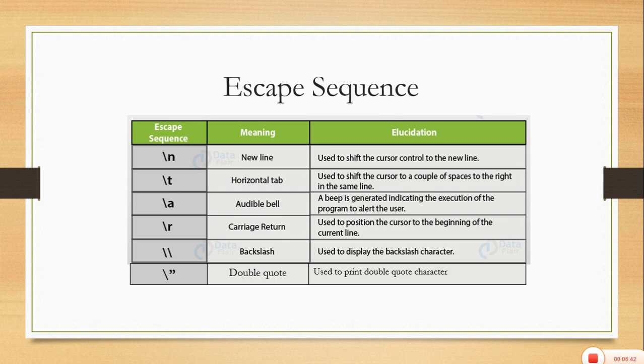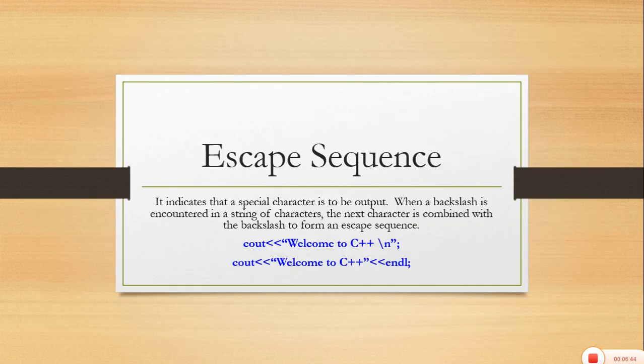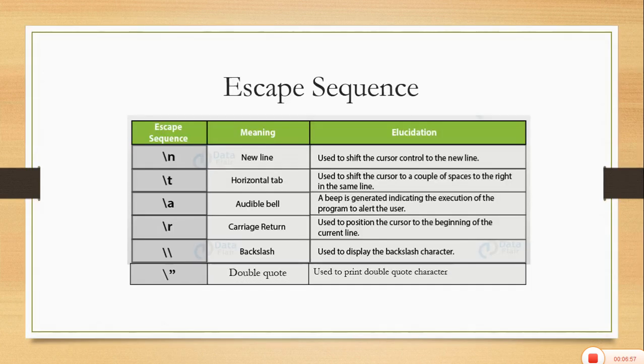If you use \r with the previous example, "Welcome to C++", after printing Welcome to C++, it will move the cursor to W, that is the beginning of the statement.